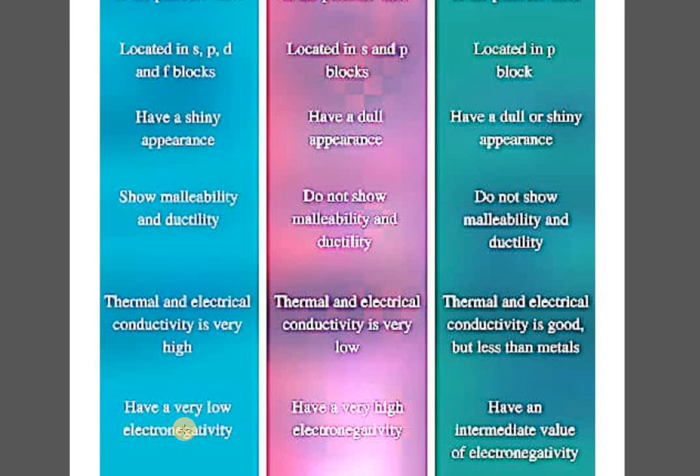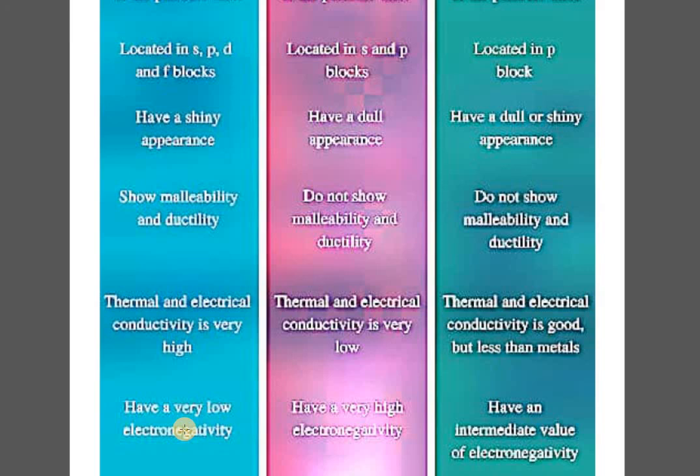Metals have a very low electronegativity. So this is a new term for you. Electronegativity means the tendency to attract an electron towards itself. As we all know, metals have a tendency to lose electrons, and they do not have the tendency to gain electrons.